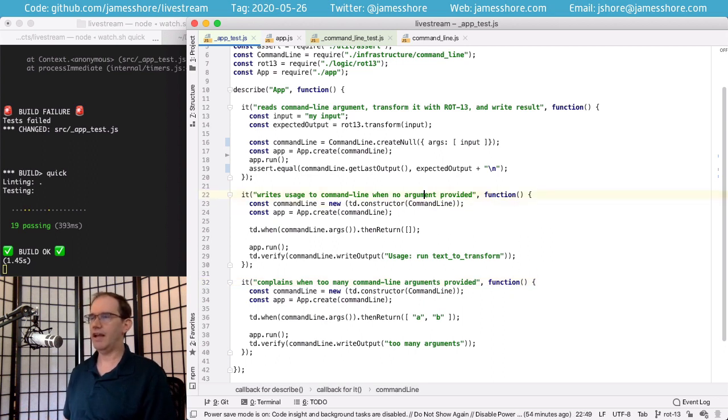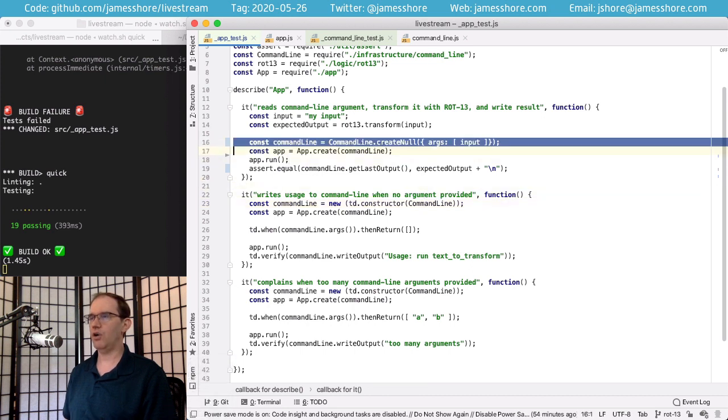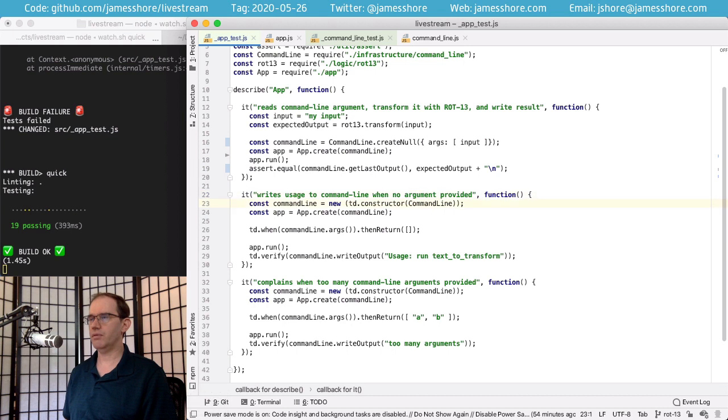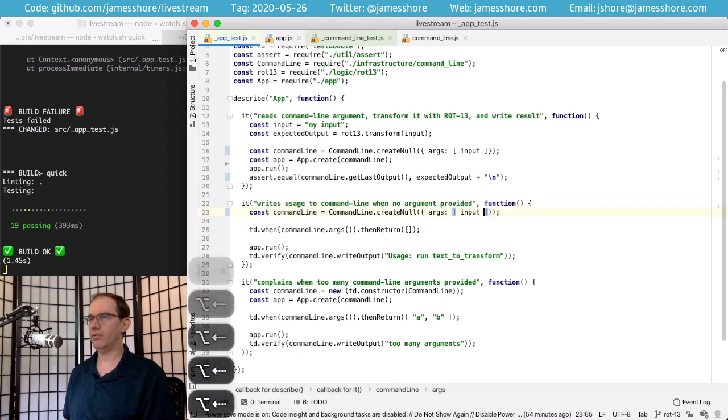Now let's go ahead and continue this through. I'm going to just migrate the rest of these over. So here we'll create a command line with no parameters.